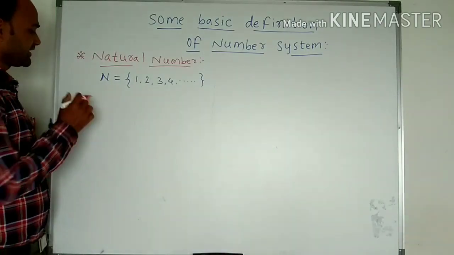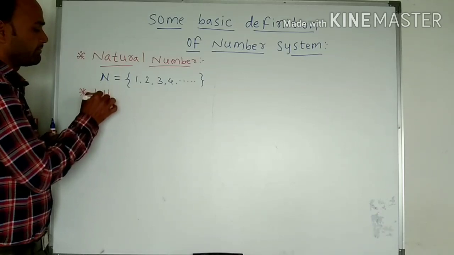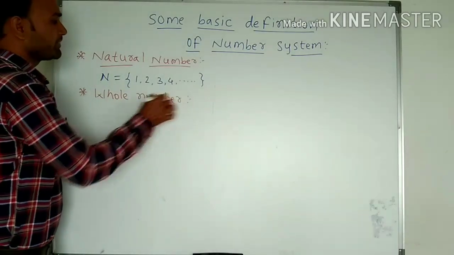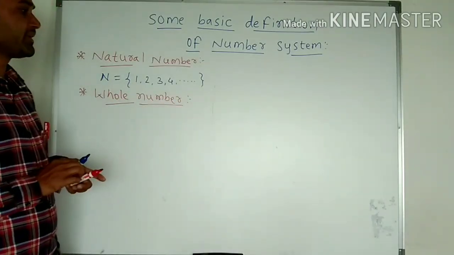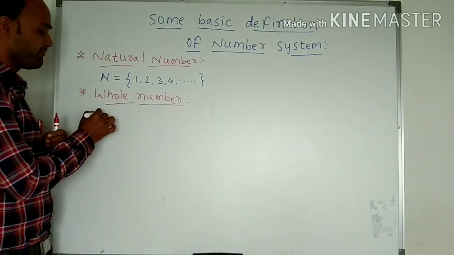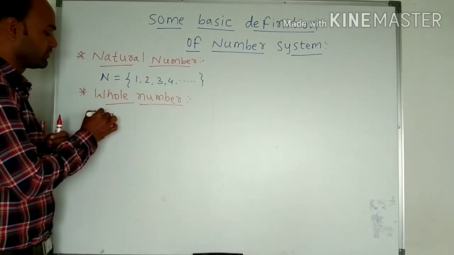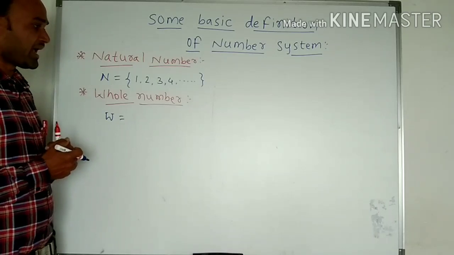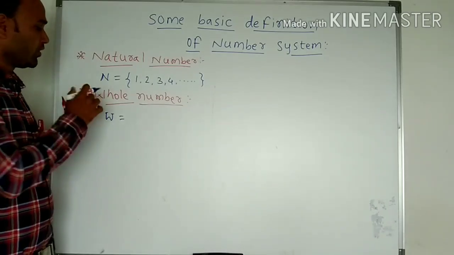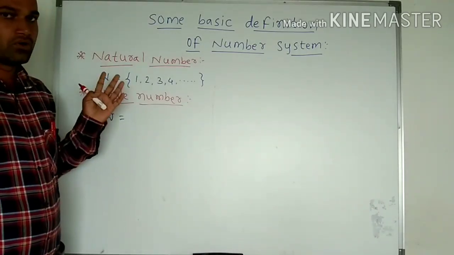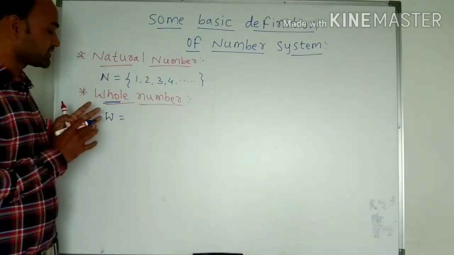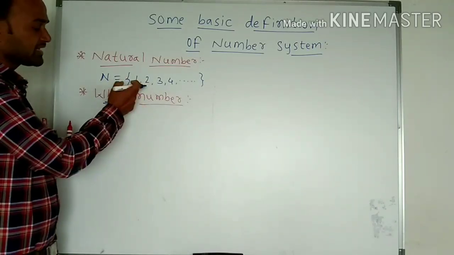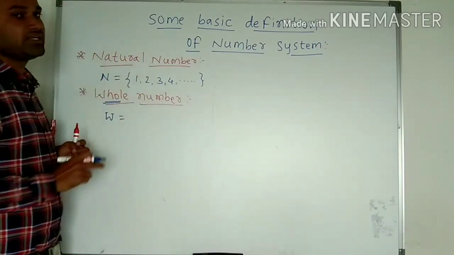The second one is the whole number. What are the whole numbers? The symbol of the whole number is W. Whole means all, and the word itself indicates that whole means all numbers, that is, natural numbers including 0.